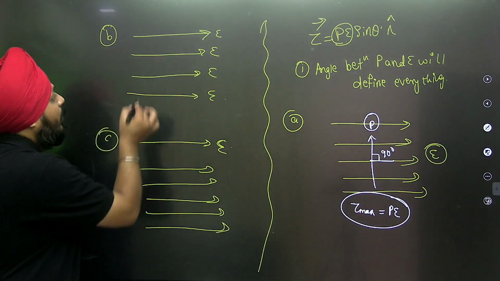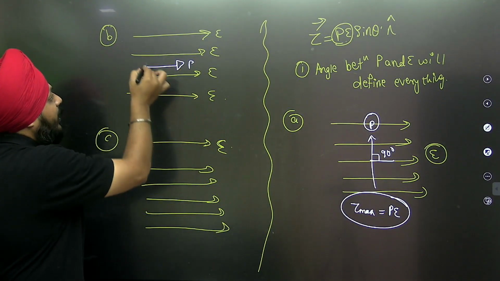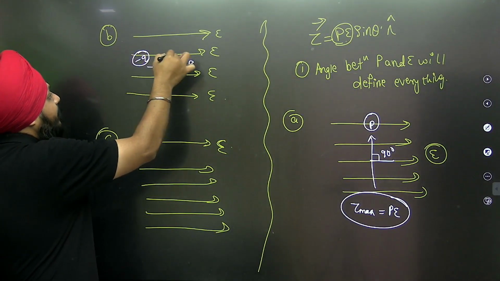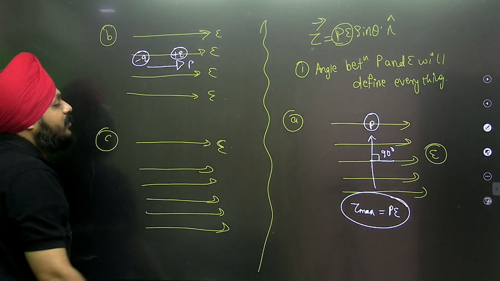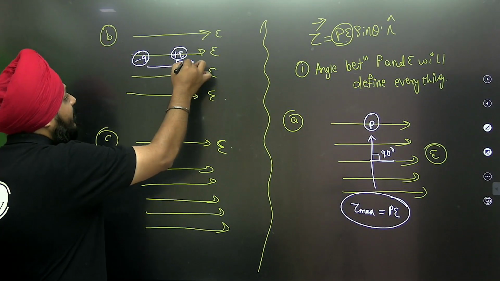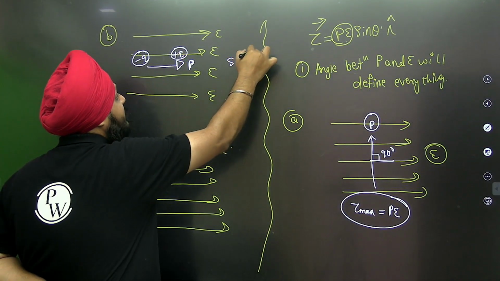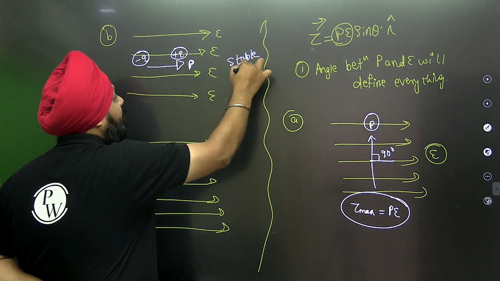Whenever the dipole is kept in the direction of the electric field, this side we have the negative charge, this side we have the positive charge. Here, net force is zero. This situation is going to be stable equilibrium.